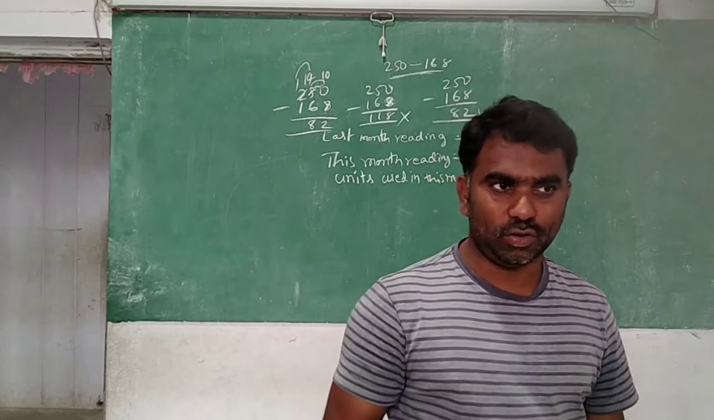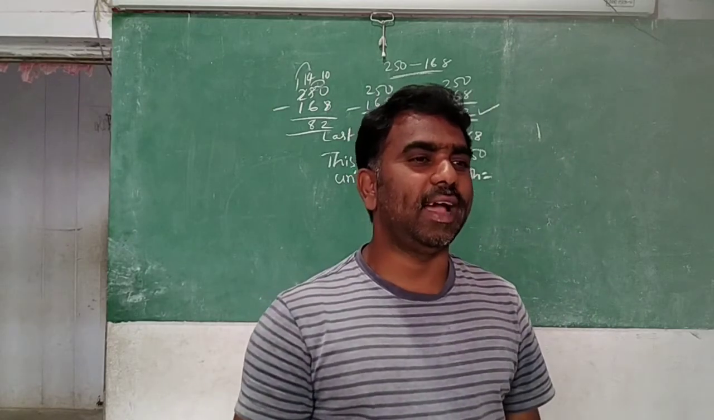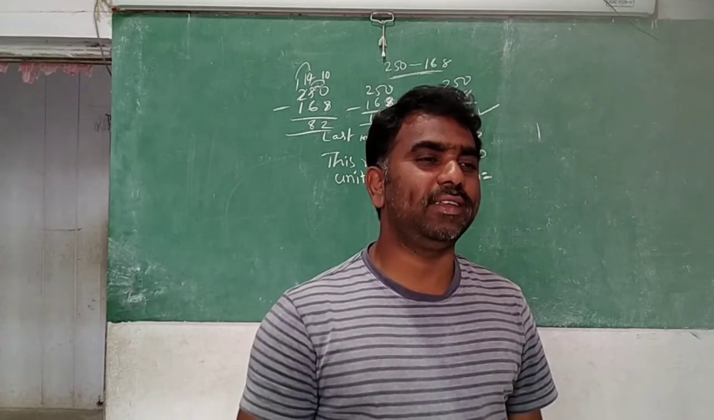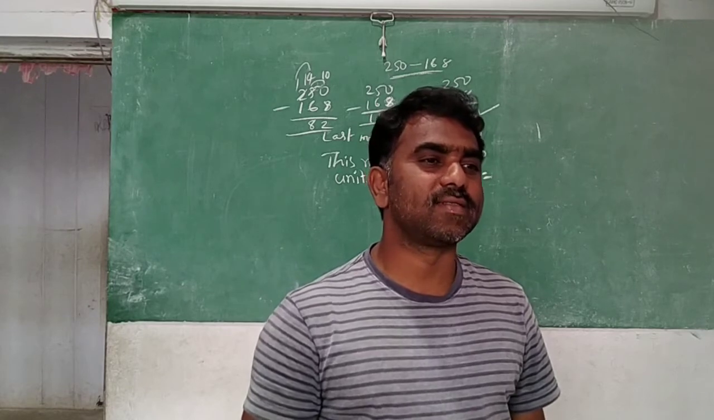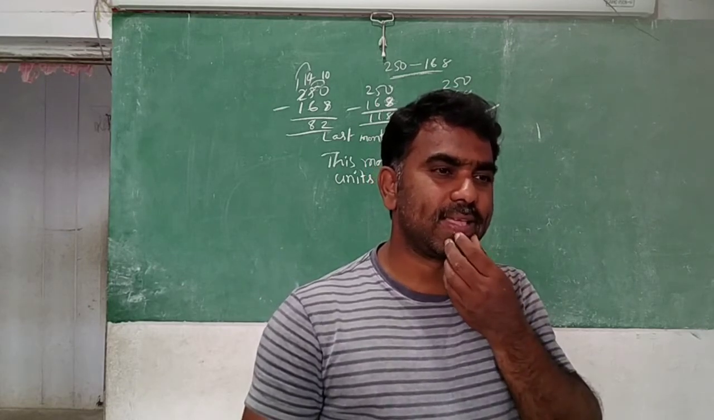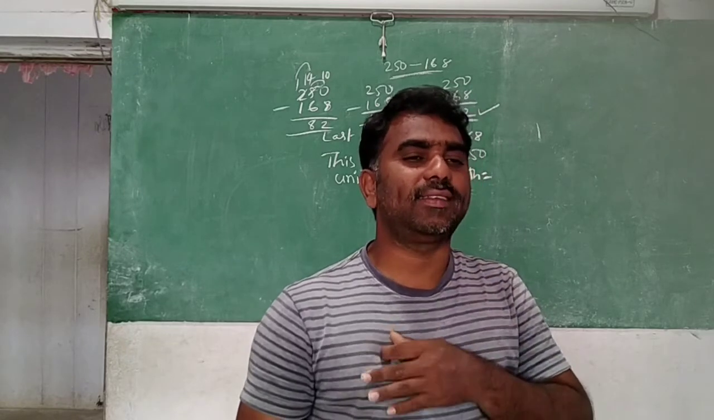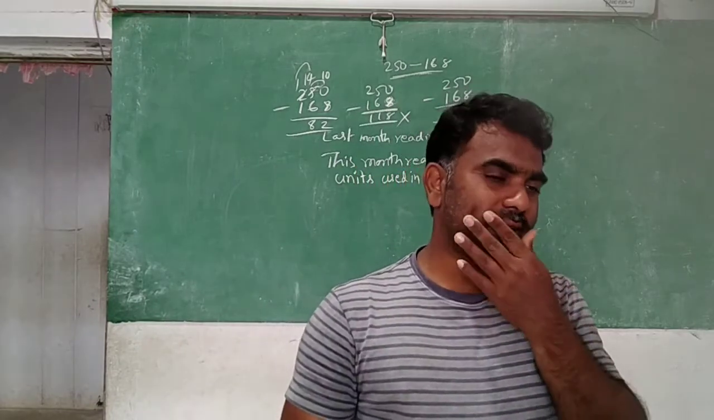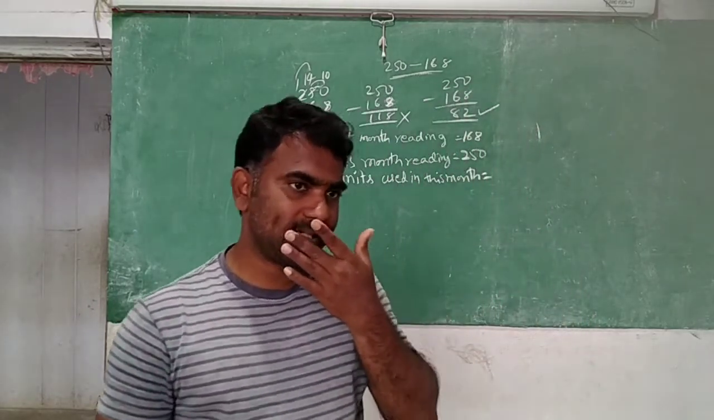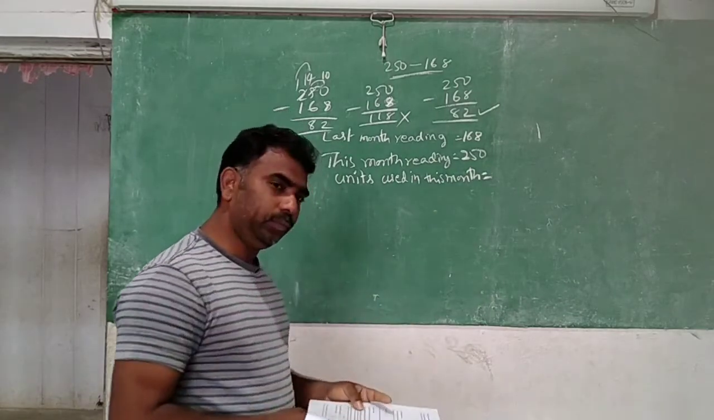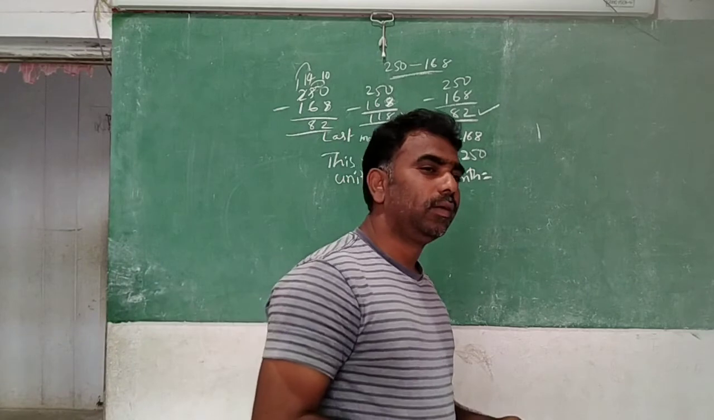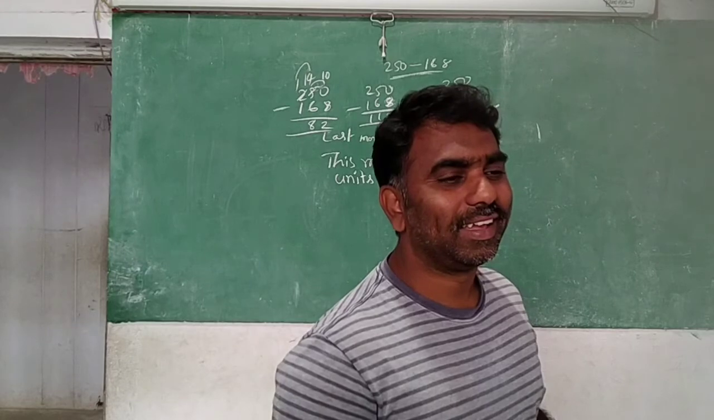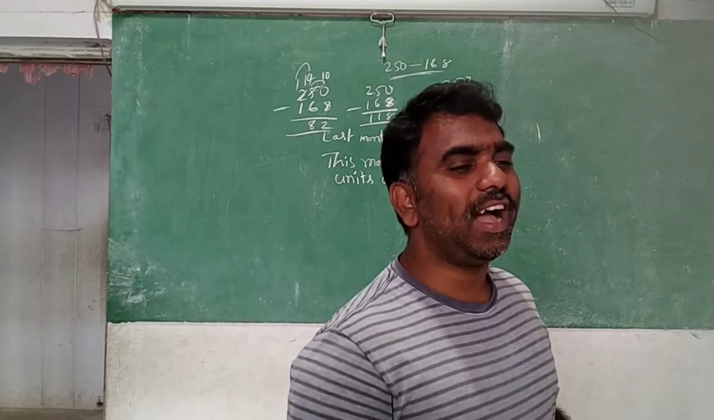Shalini is wrong. Shamim is correct. That's why you write Shamim. And he is asking why. What is the reason? Why is Shalini wrong? Because Shalini did not take borrow.